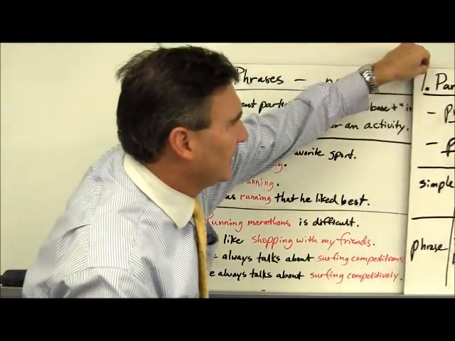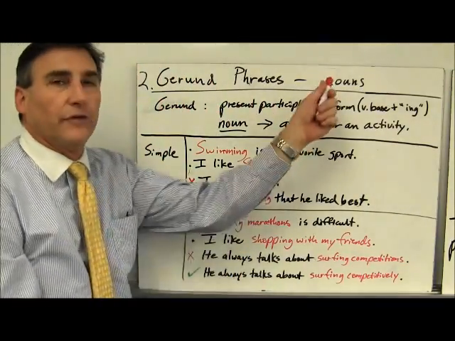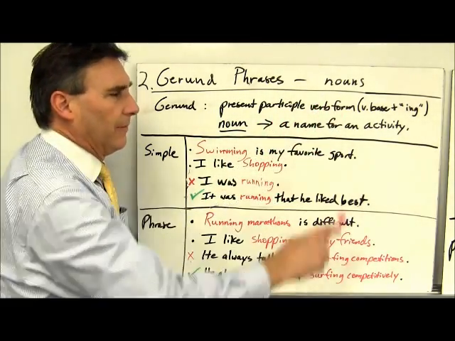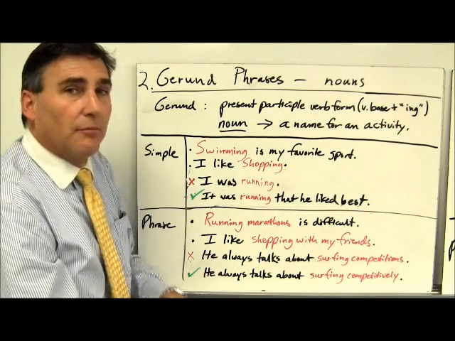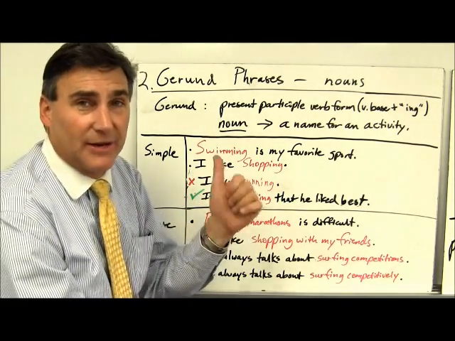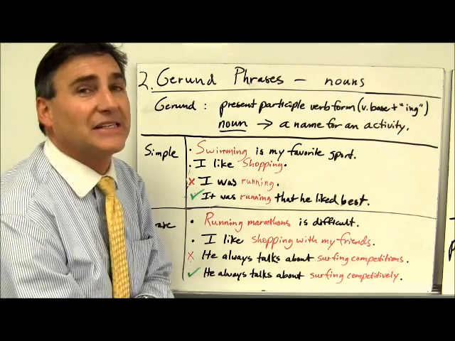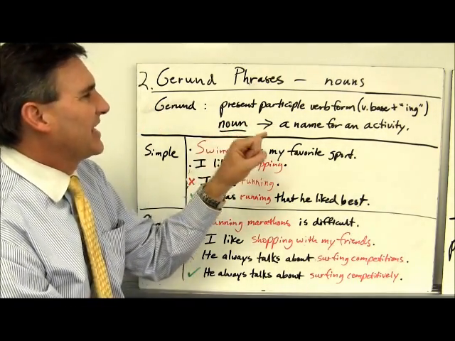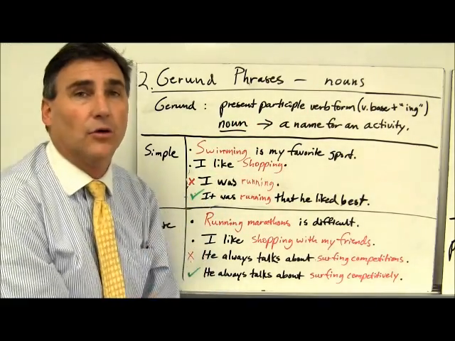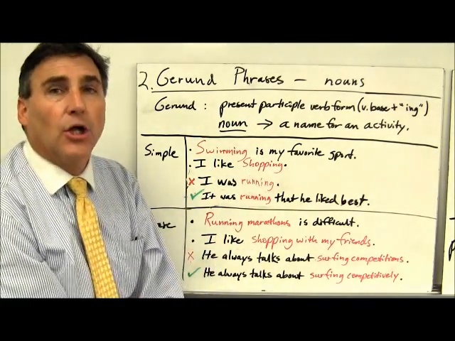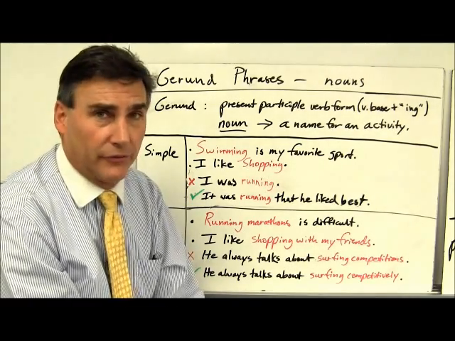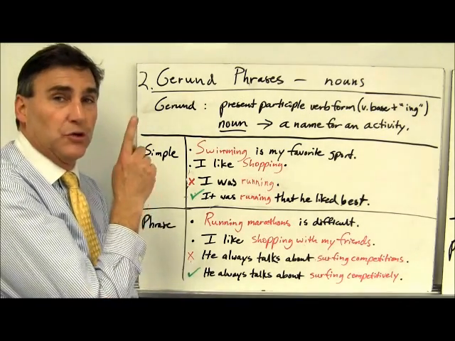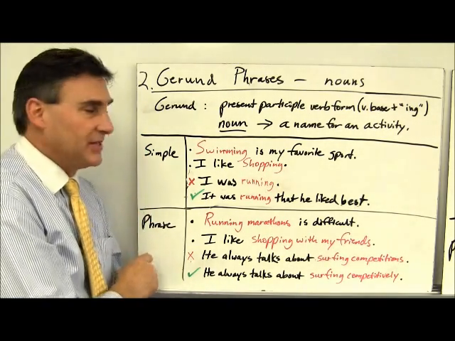Gerund phrases. Now, gerunds and gerund phrases all serve as nouns. A gerund, by definition, is the present participle verb form, that is, base plus -ing. But unlike a present participle that we talked about last time, it's used entirely differently. It's used as a noun, and therefore it's given a different name, the name gerund. So it stands for, in this case, the name for an activity, like swimming, rowing, talking, watching. Those are all names, aren't they? Names are nouns, because they're a title for an activity, an action. Let's take a look at gerunds, both used simply, that means alone, and used in phrases.